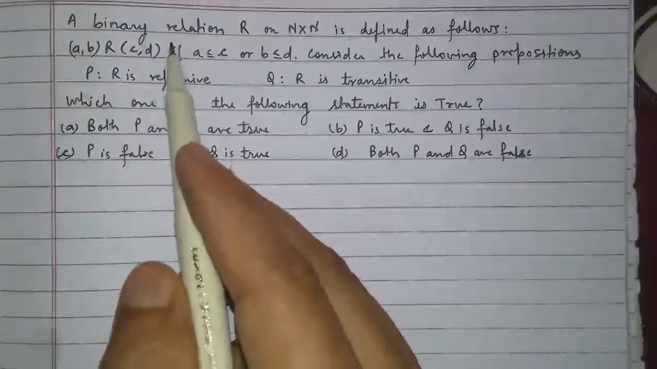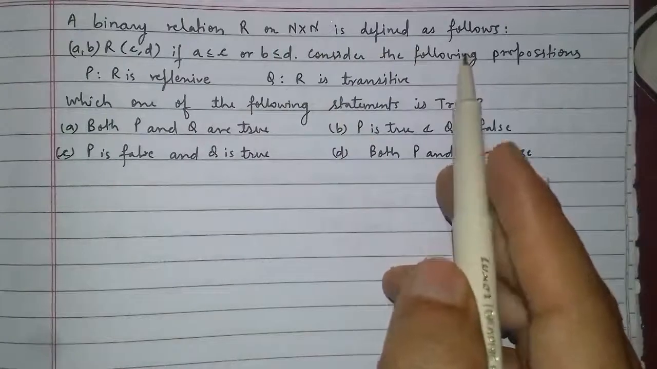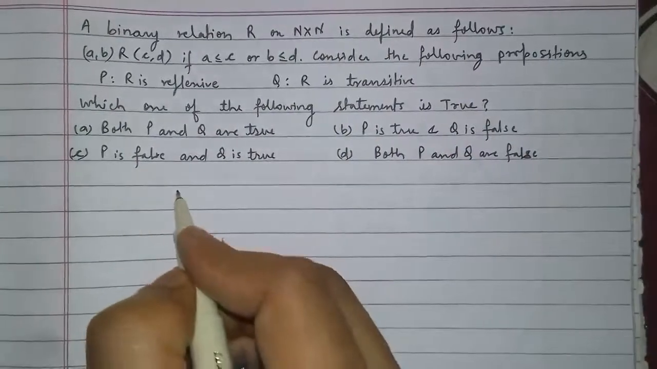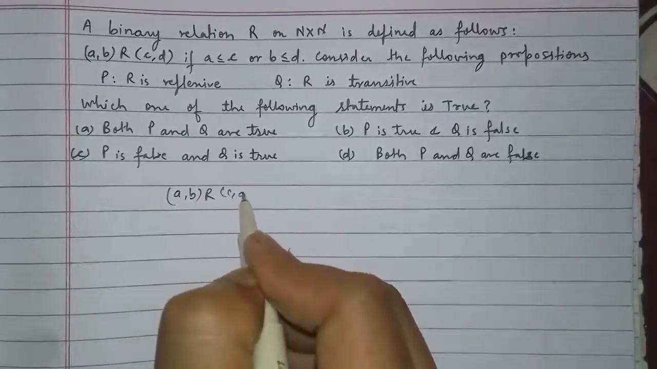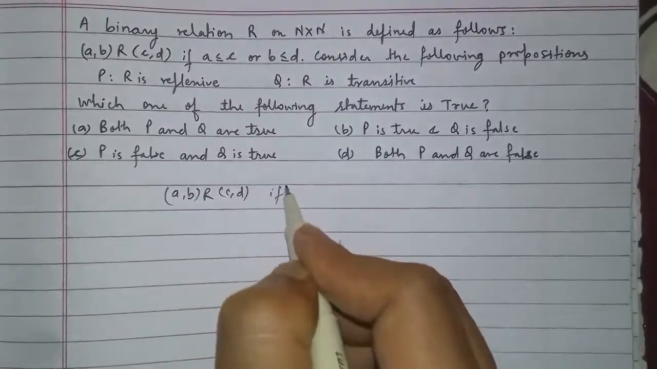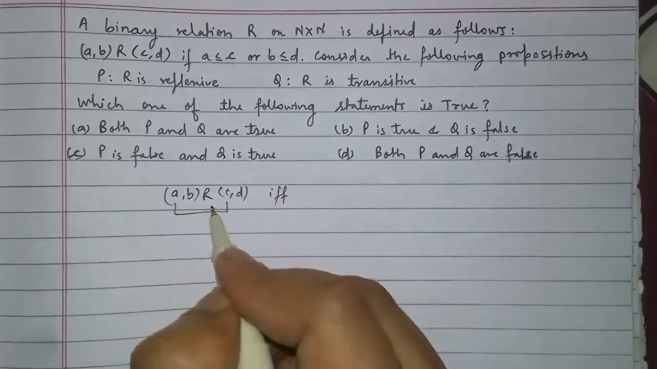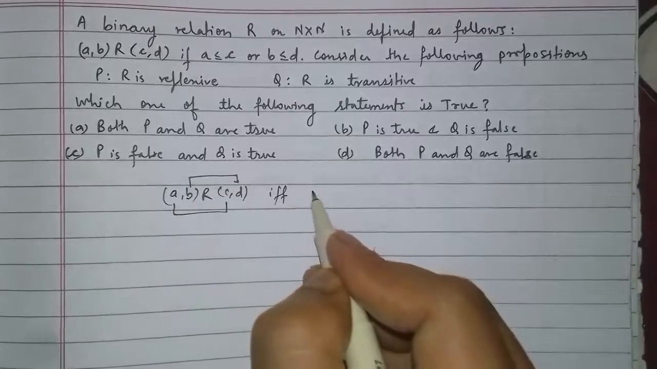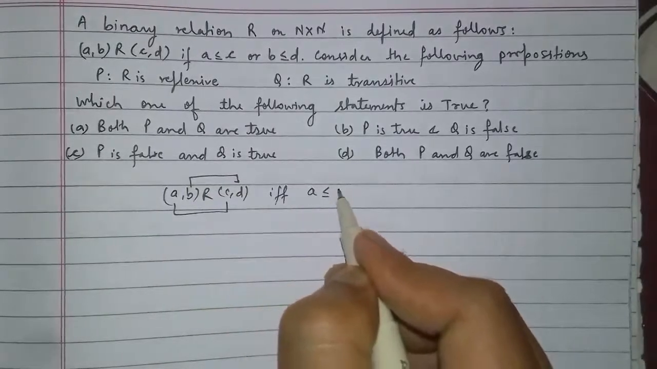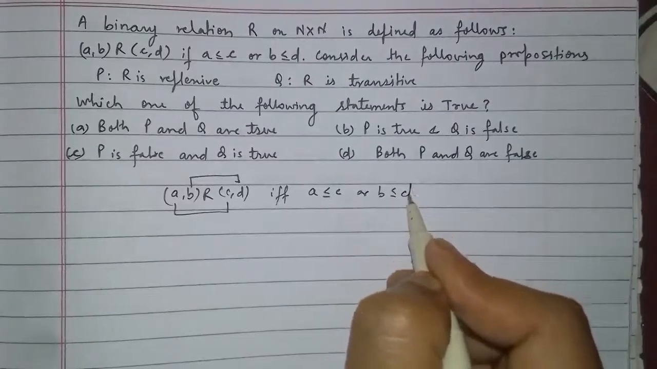A binary relation R on N cross N is defined as follows: (A, B) is R related to (C, D) if and only if A is less than or equal to C or B is less than or equal to D. That is, A is less than or equal to C or B is less than or equal to D.